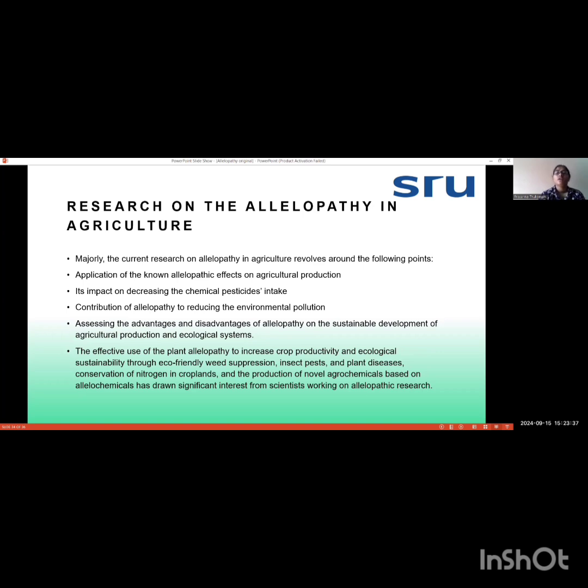If we use allelochemicals, agriculture will become very eco-friendly, nitrogen use efficiency can also be increased, and many agrochemicals can be developed that will be useful for crops to increase their productivity and ecological sustainability.